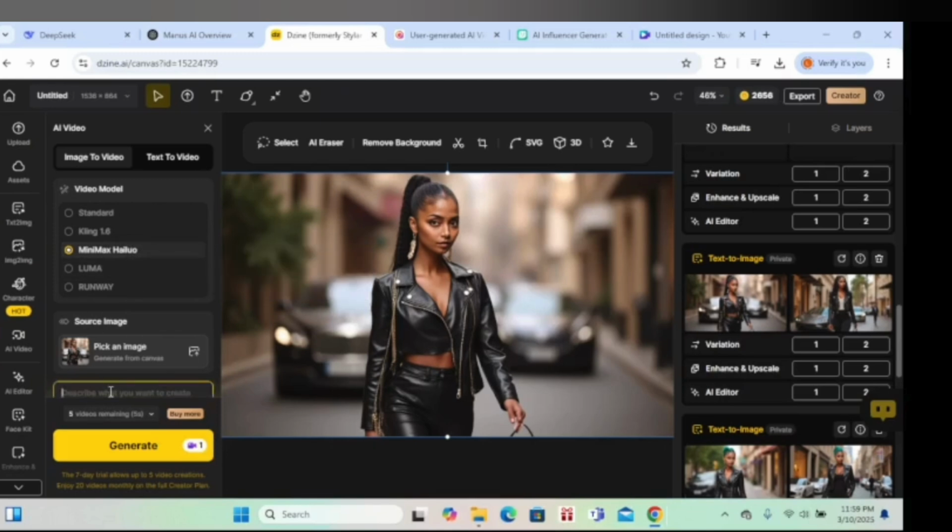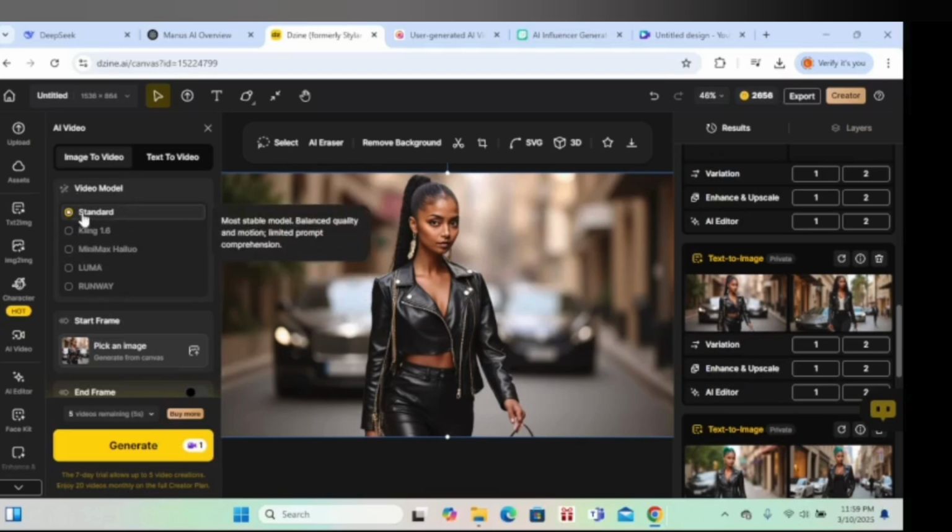Let's say it is walking. You're gonna write here walking, maybe hands moving, a comma, and then you add hands moving. For us, let's use standard, and then I'm going to show you another easy way to use MiniMax Hailluo for free, even though it comes with the watermark.